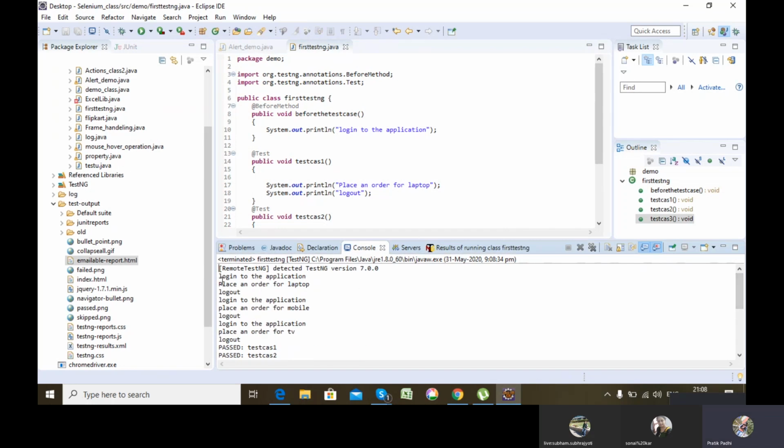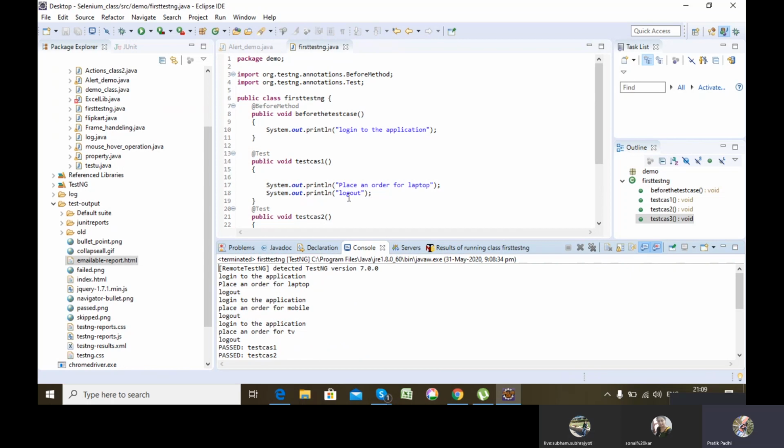See, the login to the application is present 3 times for 3 of the methods. So instead of writing it multiple times, I can have it a single time in before method. It will get executed before every @Test being executed.